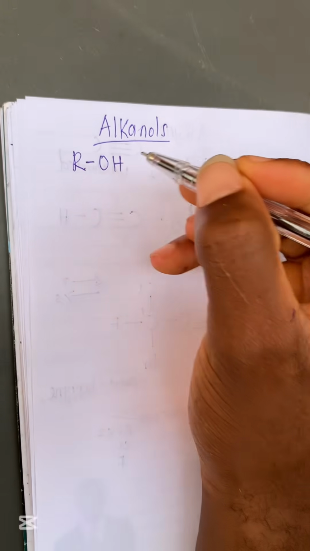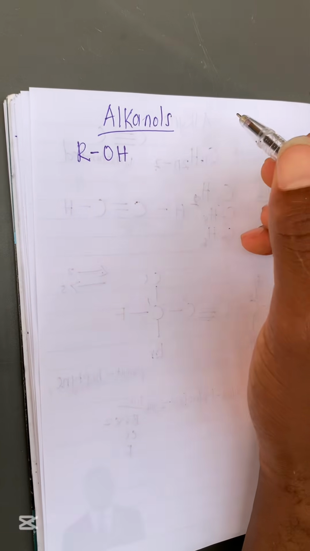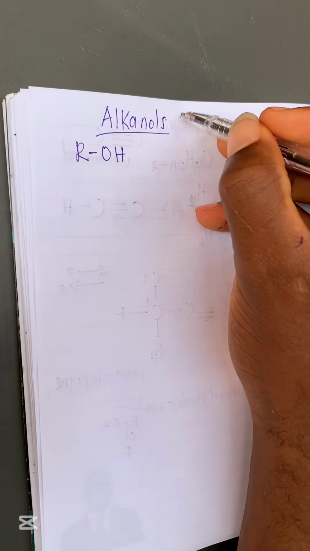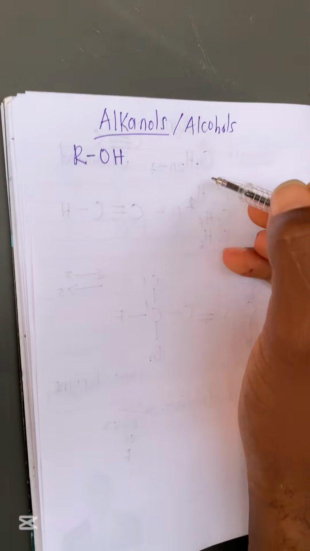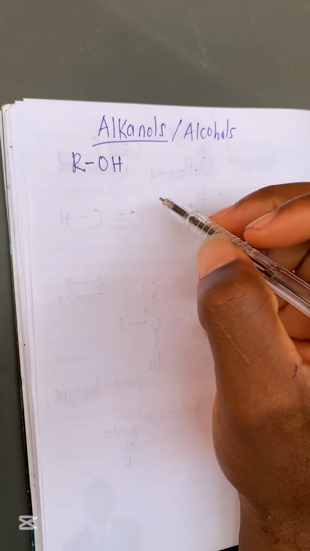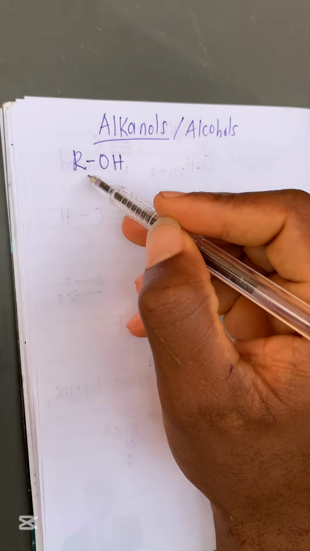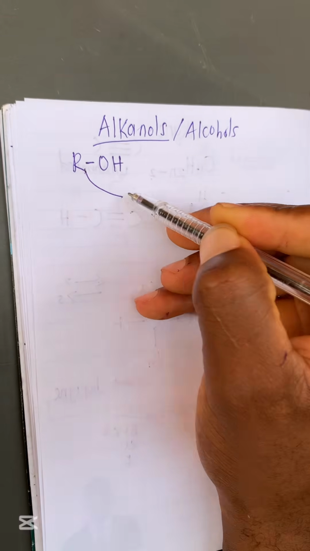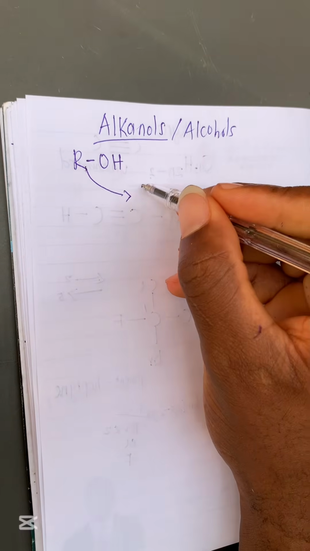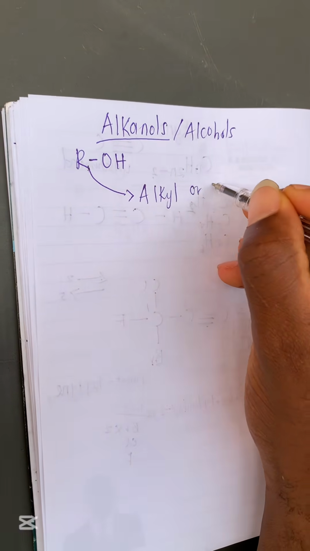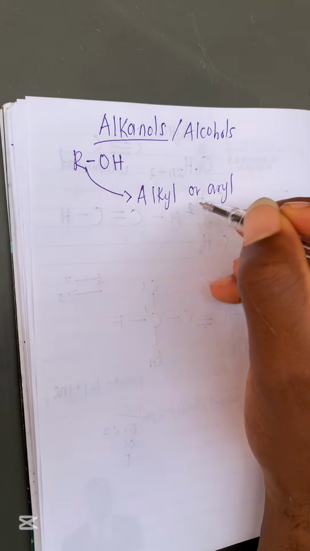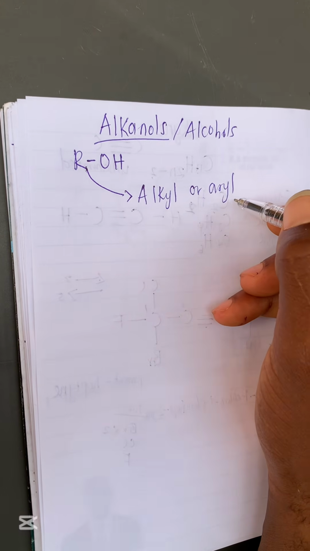ROH. This is the general formula for the homologous series of the alkanols. The alkanols are also called the alcohols. So this is it basically. Now let me tell you, this R that I wrote here, what does it mean? This R represents an alkyl group or an aryl group.